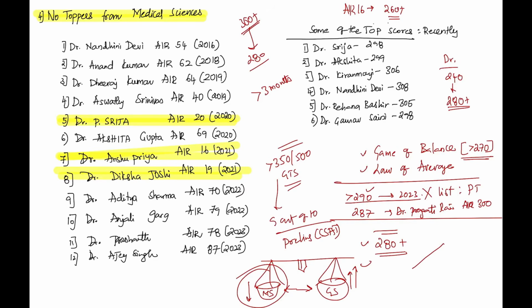Blindly you cannot aim for 300 because they do scaling. Hardly 10 to 12 students get 300 in optional. The average score in an optional for a topper is 260 to 280. Any topper with any optional, you go and see, they will be scoring in the range of 260 to 270, from there to 290 to 300. There will be outliers who give their heart and soul to the particular optional. They might have given 6 to 7 attempts. You don't know the background of that. You cannot compare the score or the top mark. You can only compare the overall performance.